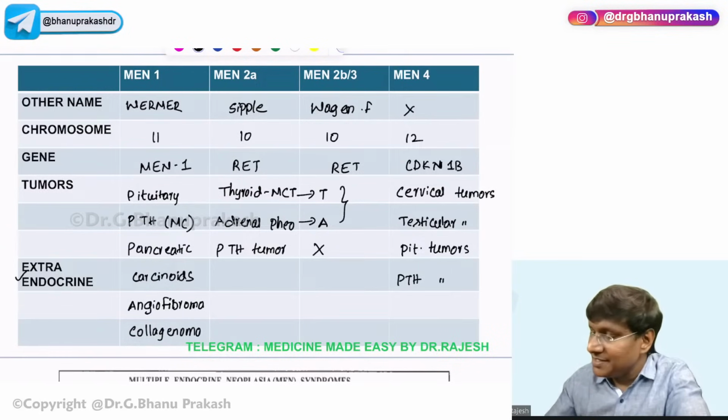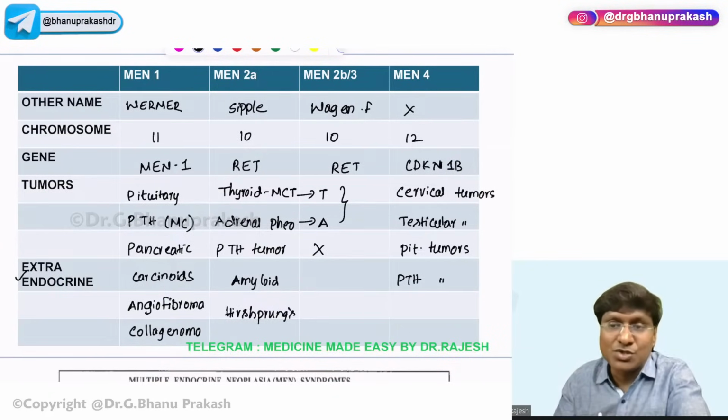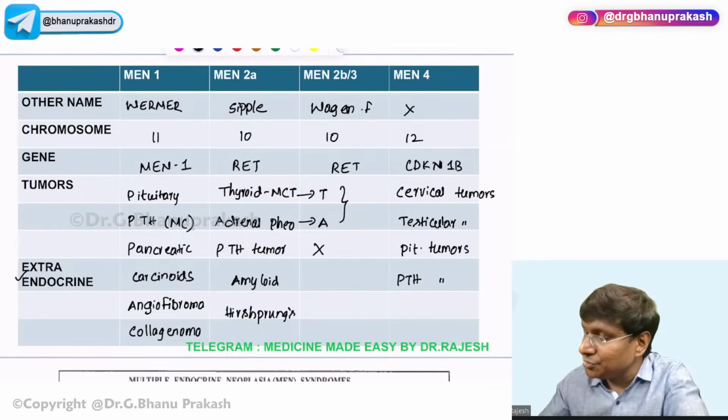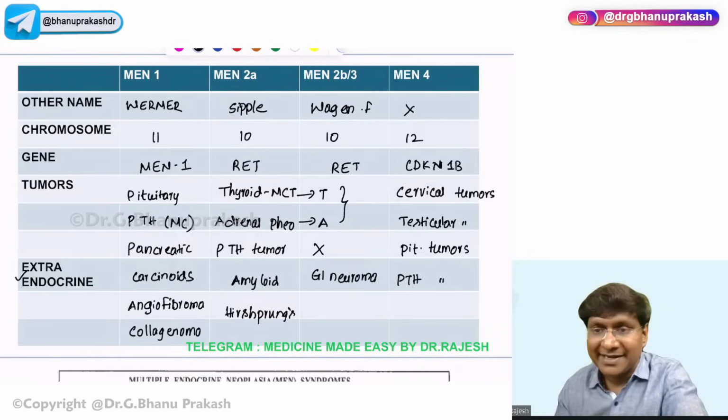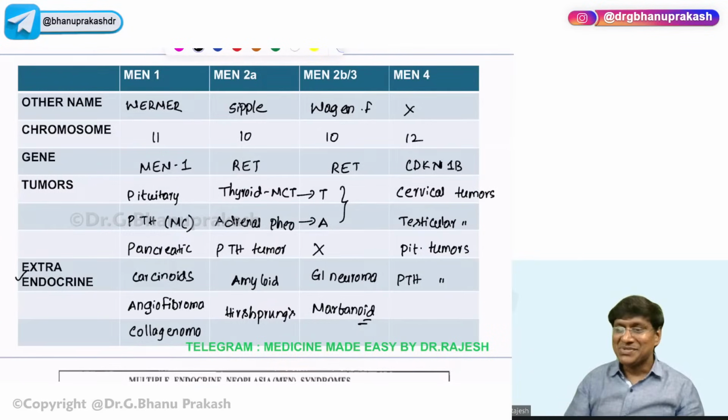Whereas in MEN2A, you have amyloidosis, right? Then you also have Hirschsprung's, which is the condition characterized by congenital absence of the ganglion. Whereas in MEN2B, if you observe, you have the presence of neuromas, that is gastrointestinal neuromas, right? And there will also be marfanoid habitus. Okay, so this will be the features in case of MEN syndrome.